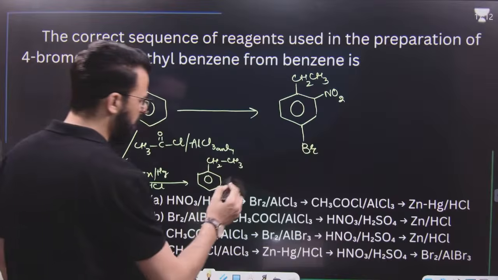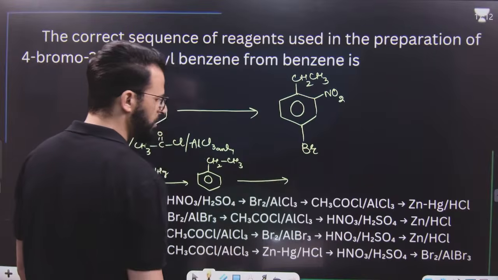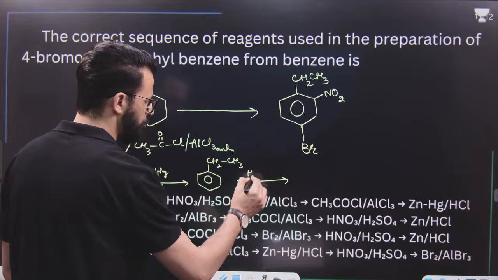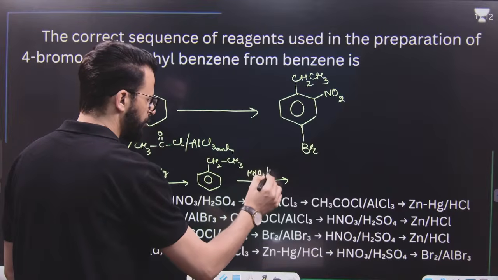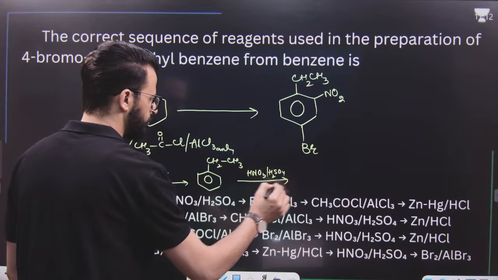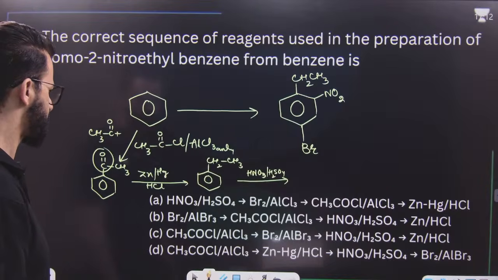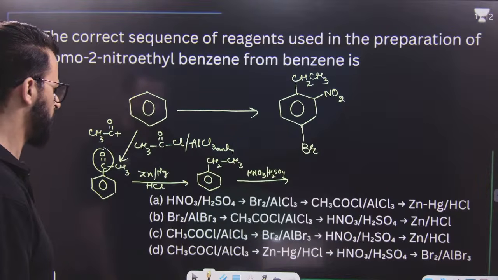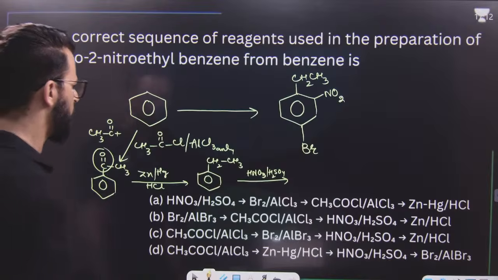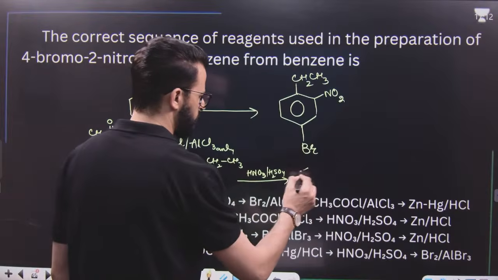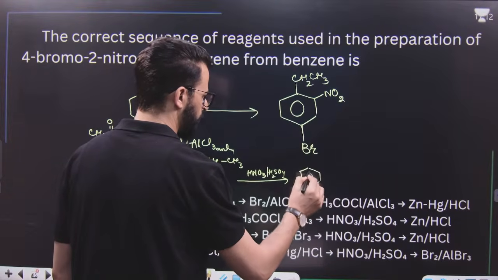Now this ethyl benzene on treatment with HNO3 and H2SO4. Have a look. HNO3 and H2SO4 results in the formation of two products.